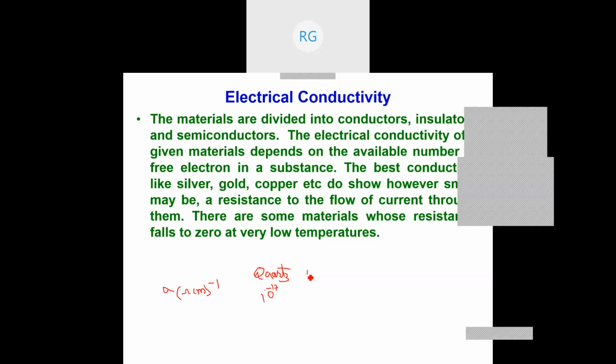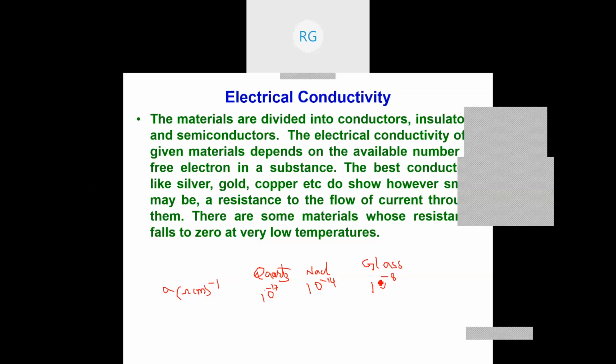Or if I take another material like daily salt, that is table salt, NaCl, its conductivity is also very small, maybe around 10 to the power minus 14 ohm centimeter inverse. Likewise, if I take the well-known non-conductor glass, it may have a conductivity around 10 to the power minus 8, which is again a very small value.